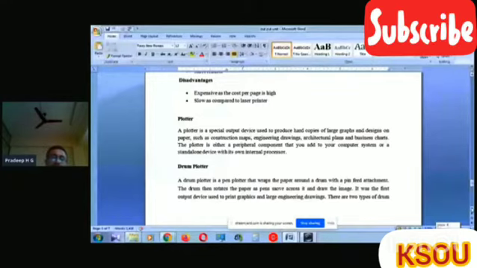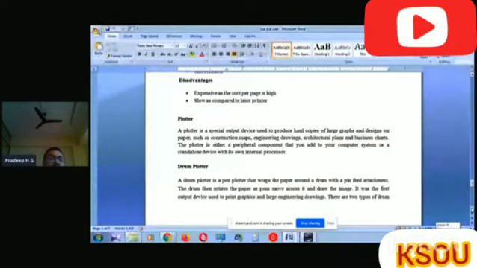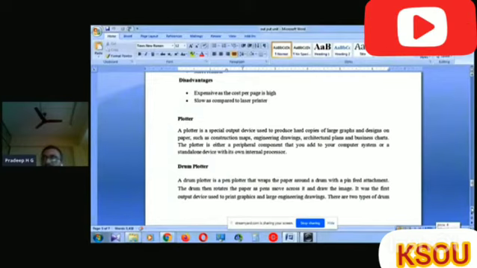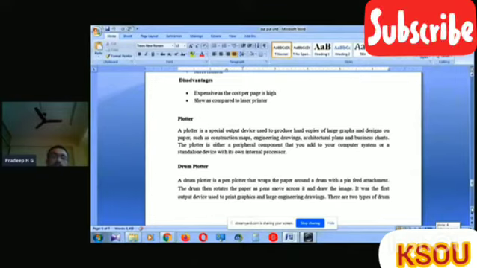The plotter is either a peripheral component that you add to your computer system or a standalone device with its own internal processor. Big data, or big sized data, will be printed by using the plotter.